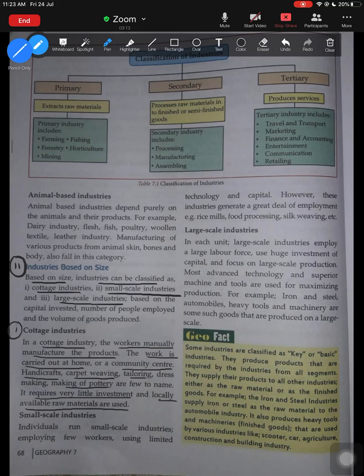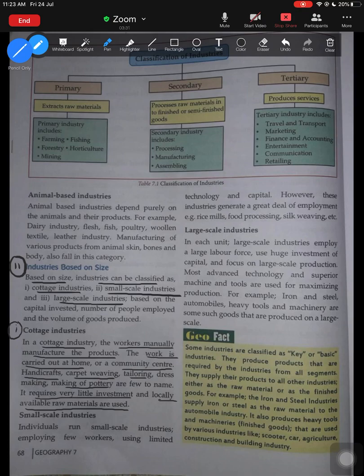Basically, it's a type of industries where workers manually, meaning without using machineries, without using raw materials from outside, manufacture their own products on their own, and very little capital investment is required. So that is cottage industries.